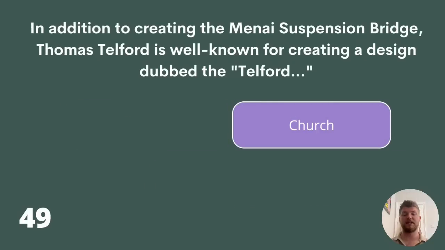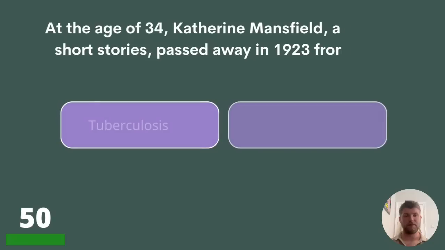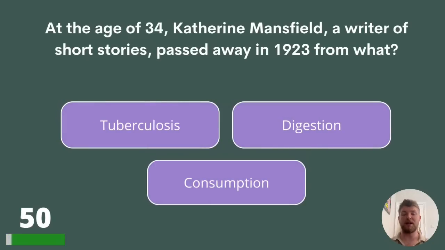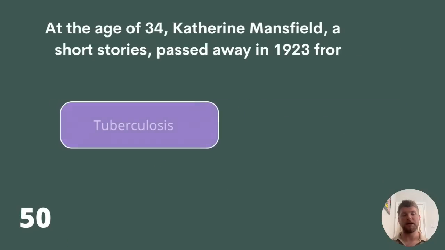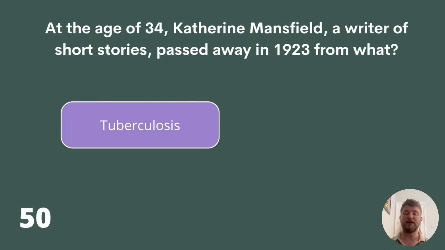The answer is the Telford Church. Question 50. At the age of 34, Katherine Mansfield, a writer of short stories, passed away in 1923 from what? Tuberculosis, digestion, or consumption? And we are at the halfway point in this quiz. The answer then to question 50 is tuberculosis.